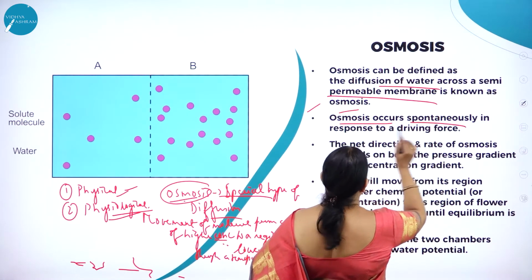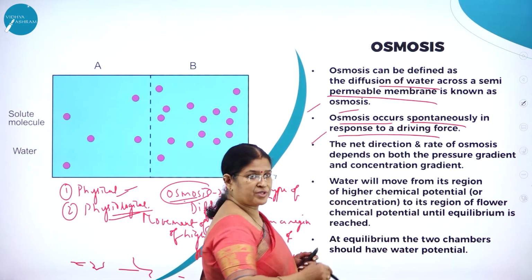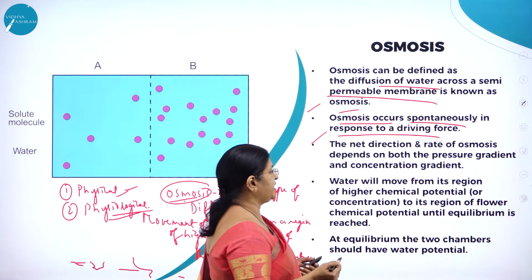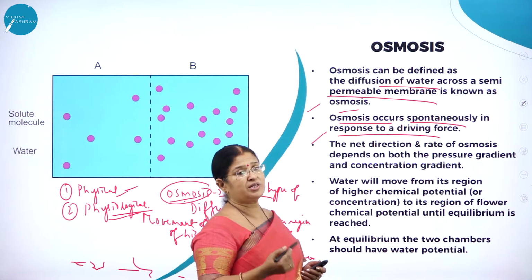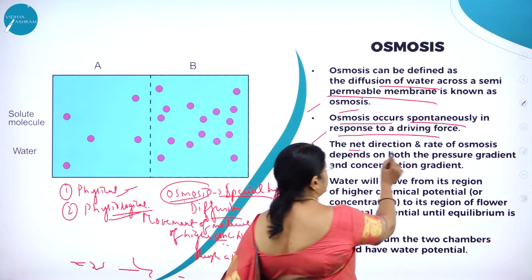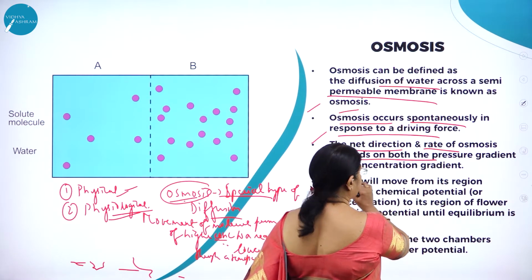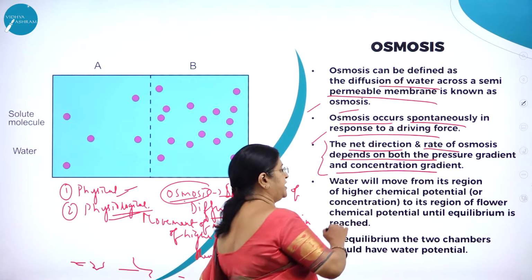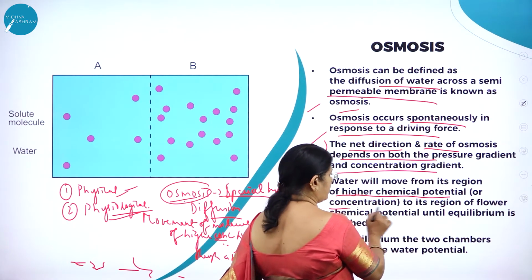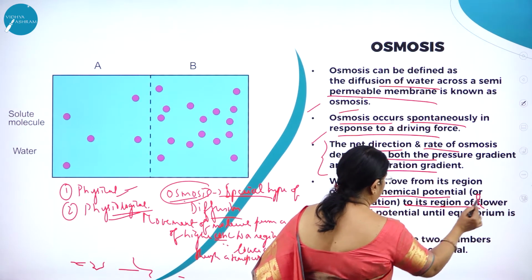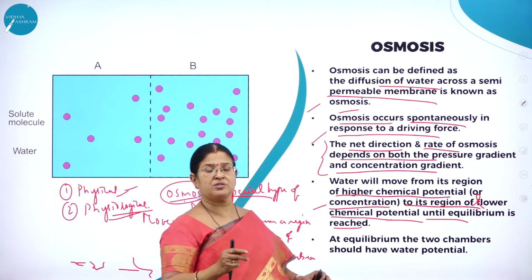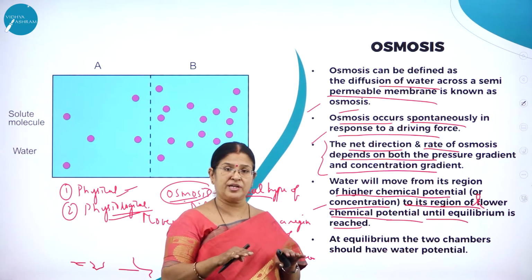Osmosis occurs spontaneously in response to a driving force. The net direction and rate of osmosis depend on both the pressure gradient and the concentration gradient. What is very important for osmosis to take place? The net direction and the rate of osmosis depend on both the pressure gradient and the concentration gradient. Water will move from a region of higher chemical potential or higher concentration to a region of lower chemical potential until equilibrium is reached. So when will osmosis stop? When both the concentrations are the same.